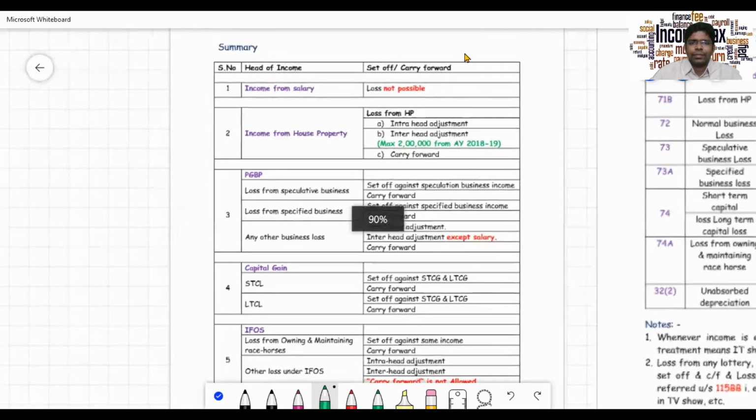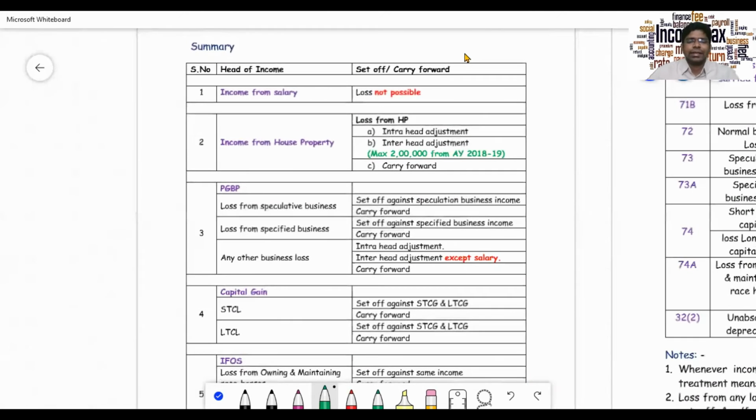Now let's see to what extent is inter-head adjustment possible. Now you have got income from salary. It is not practical that you get a loss from salary. Either you get it or you don't get it. There's no question of loss here. Loss is not possible. And coming to income from house property, first you'll go for intra-head adjustment.